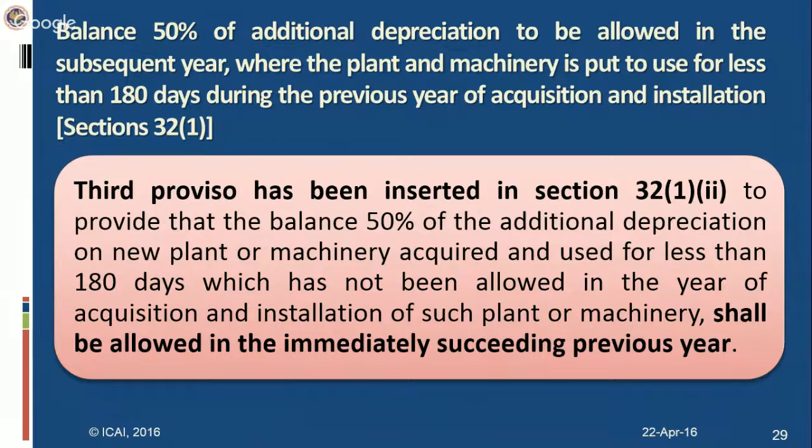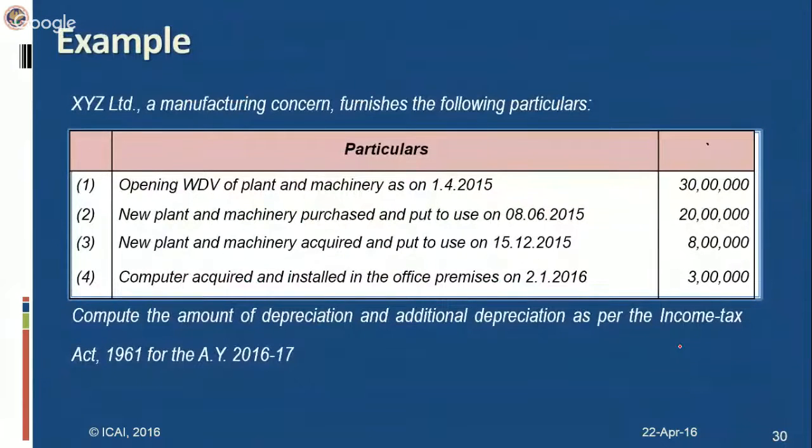In that case, the companies which are losing their 100% benefit, that benefit will be available to them. The 50% of the additional depreciation they were not able to claim during the previous year, they can carry forward to the next year and claim in the subsequent previous year. So the balance 50% of the additional depreciation on that new plant and machinery acquired and used for less than 180 days, which has not been allowed in the year of acquisition, shall be allowed in the immediately succeeding previous year. Now take an example to have a better understanding of this provision.